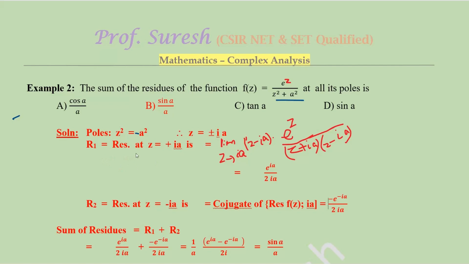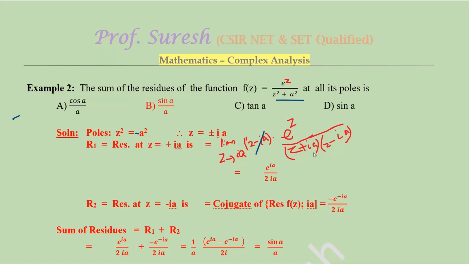Now R1 equals the residue at z = ia, and the formula is the limit as z tends to z0 of (z − z0) f(z). That's the formula I am using here. The z² + a² can be written as (z + ia)(z − ia), like a² + b² = (a + ib)(a − ib).